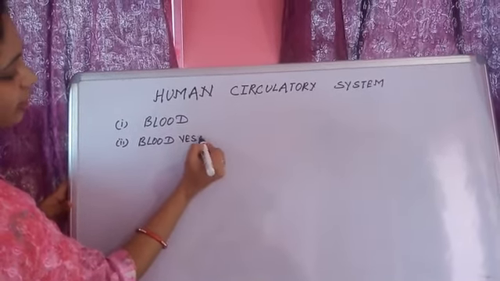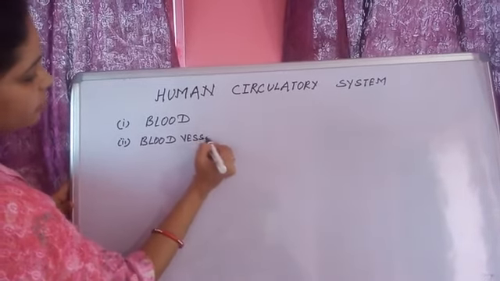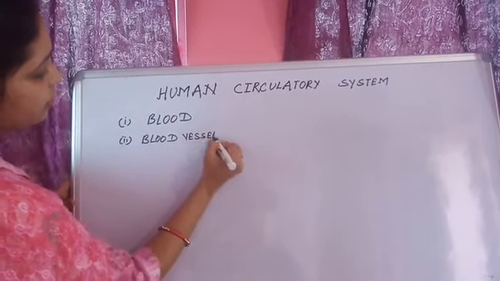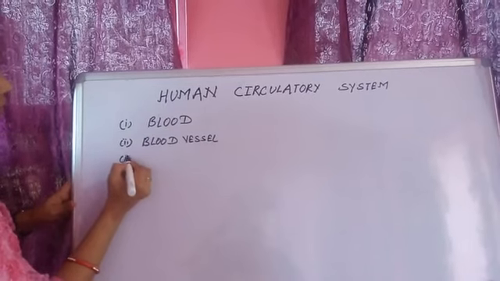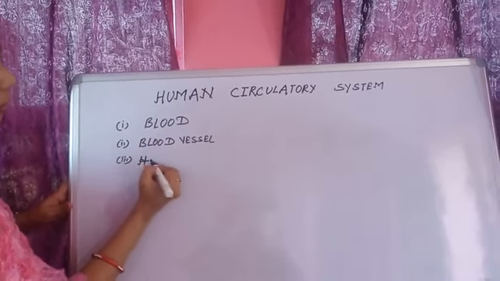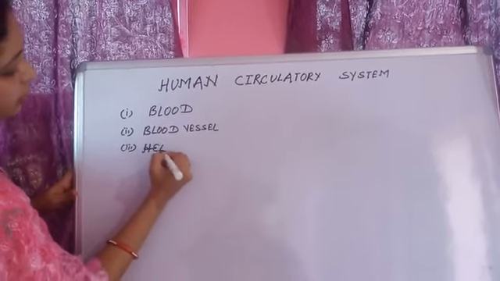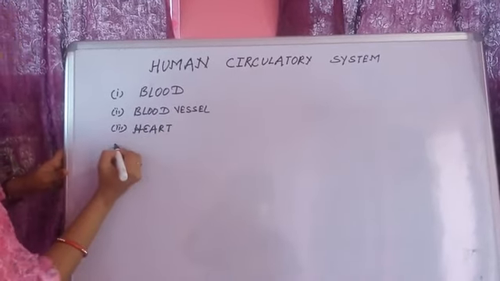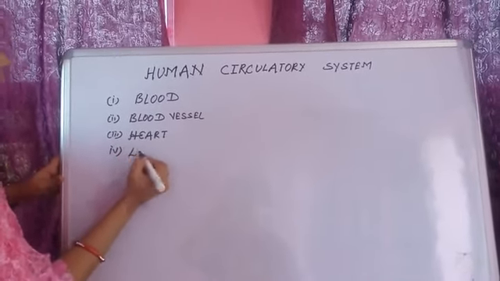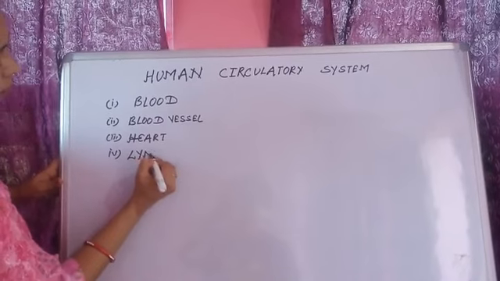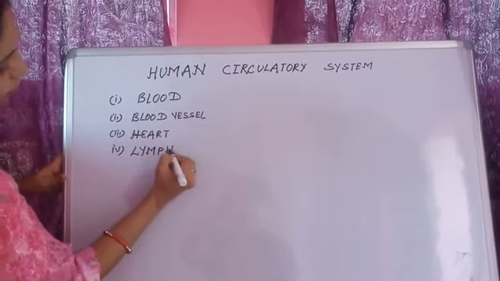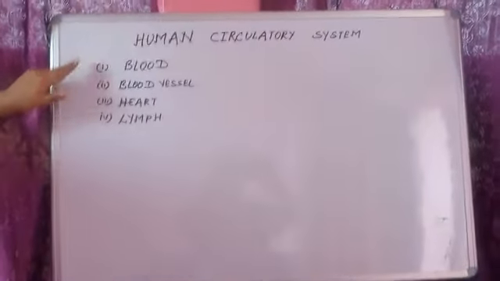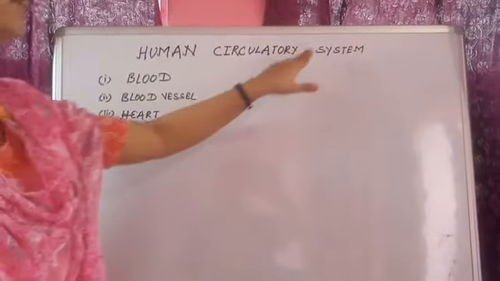You can say utensil, in very rough words. Third, very important, heart. And fourth, lymph. So these four are very important for the human circulatory system.